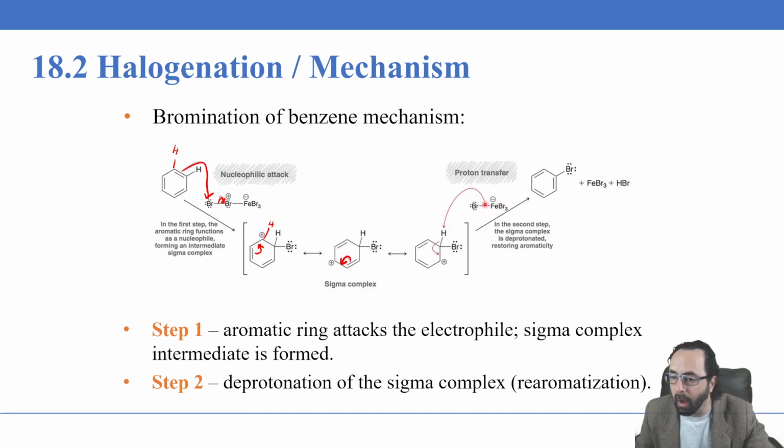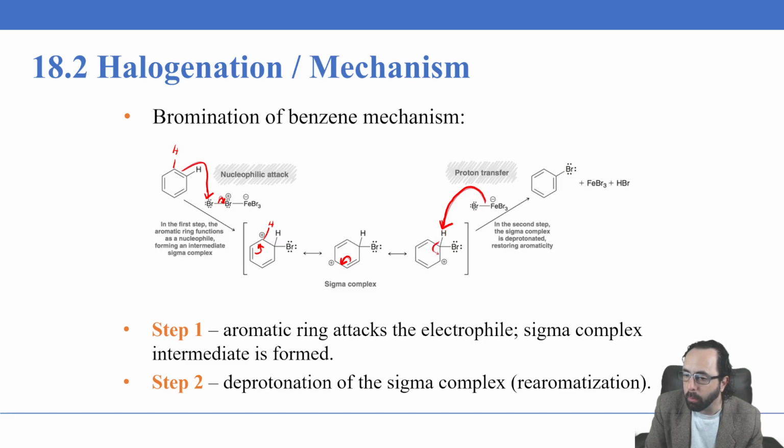At this point, we still have our iron attached to 4 bromines with its negative formal charge. One last step will occur, such that the 2 electrons that are making a bond between the bromine and the iron, that bond will be broken and instead will become a bond to this hydrogen, and simultaneously there will be essentially a proton transfer from the carbon here to the bromine.